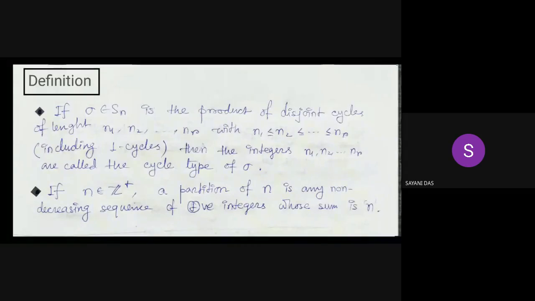We also give two definitions. If sigma belonging to Sn is a product of disjoint cycles of lengths n1, n2, ..., nr with the relation n1 less than or equal to n2 less than or equal to ... nr, including one cycles obviously, then the integers n1, n2, ..., nr are called the cycle type of sigma. And if n is a positive integer, a partition of n is any non-decreasing sequence of positive integers whose sum is n. So actually each cycle type can also be seen as a partition. Okay.